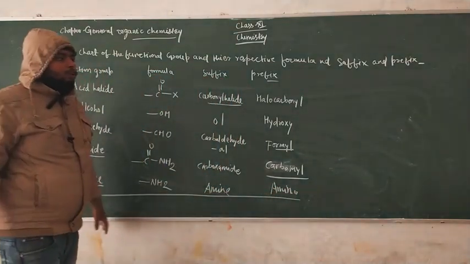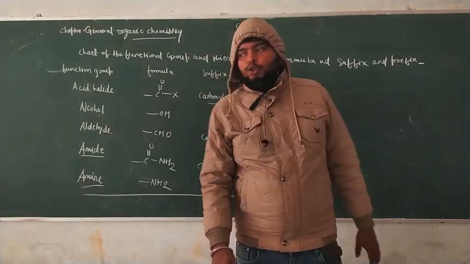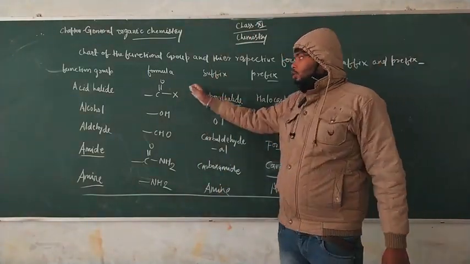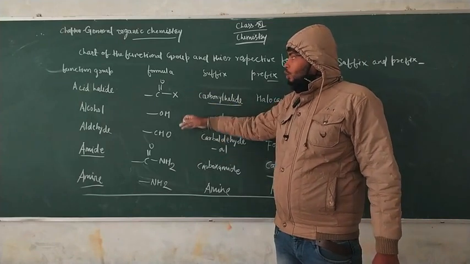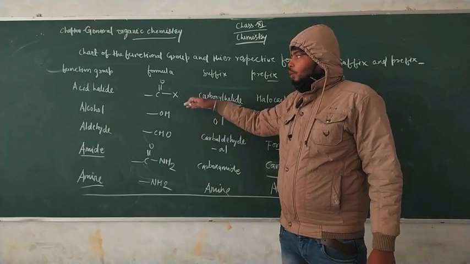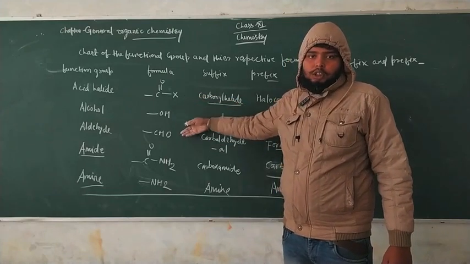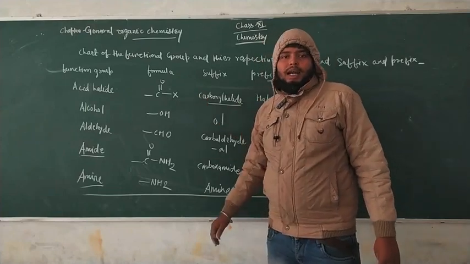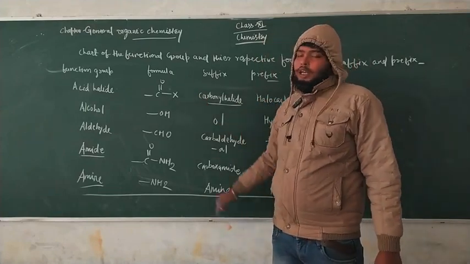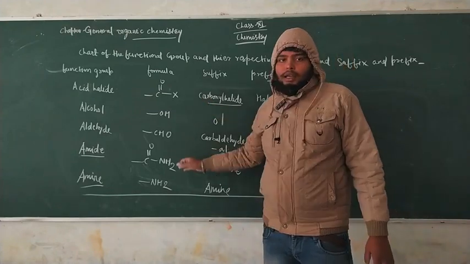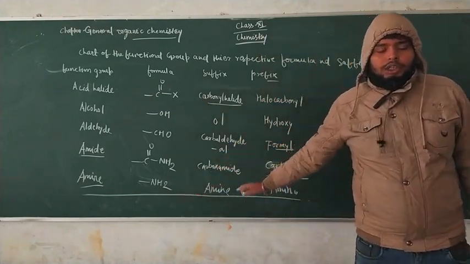So for each functional group you have to use the following suffix and prefix, and in the skeletal structure you see this formula used in the parent chain. We discuss this from the NCERT, where all the functional groups are given, so you just have to learn all the categories. Just take a screenshot of this.